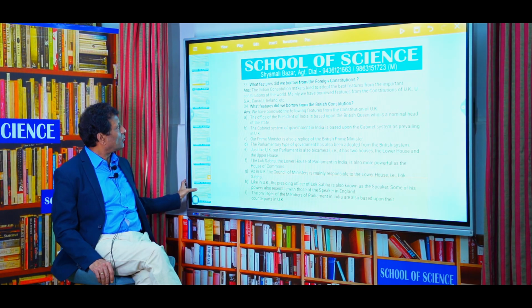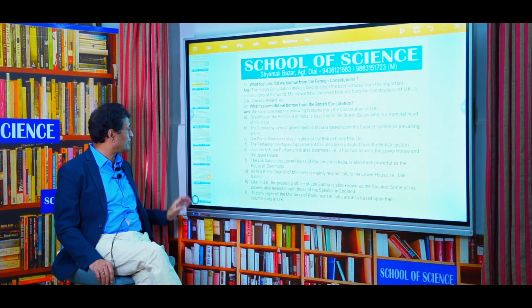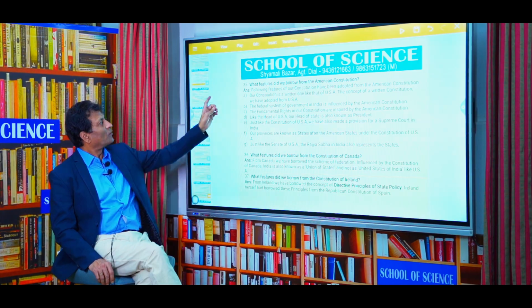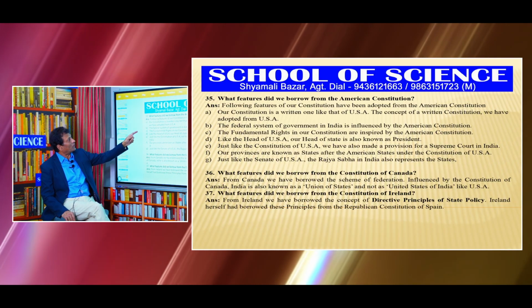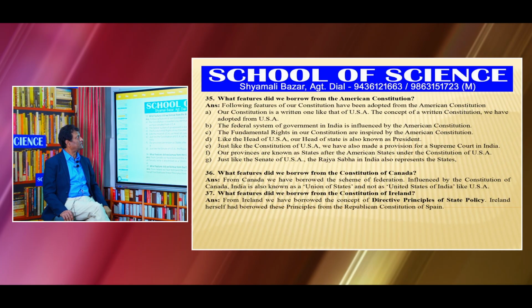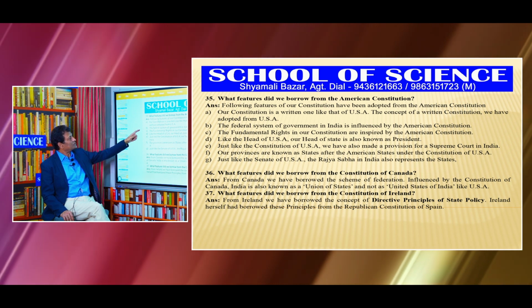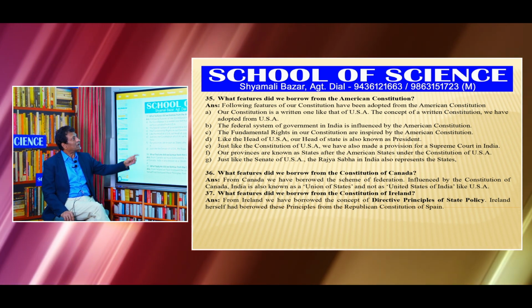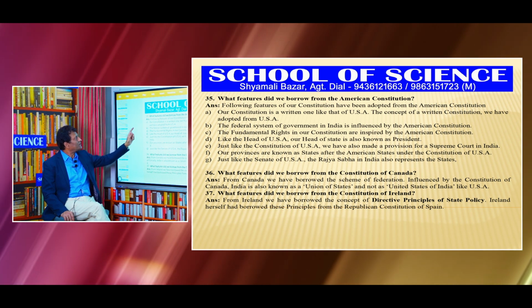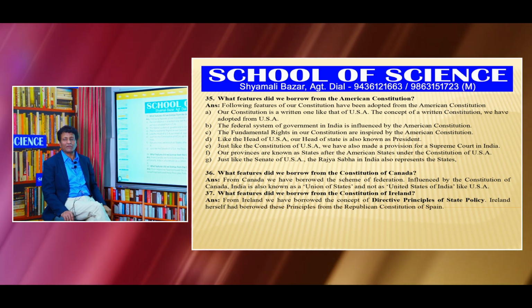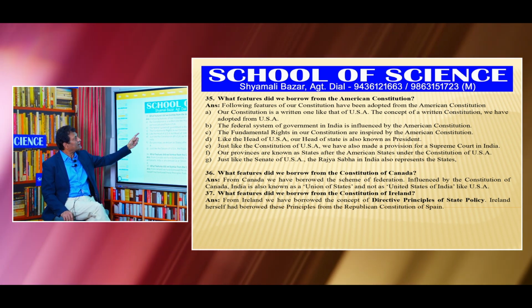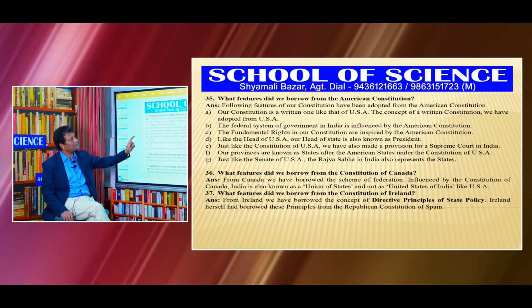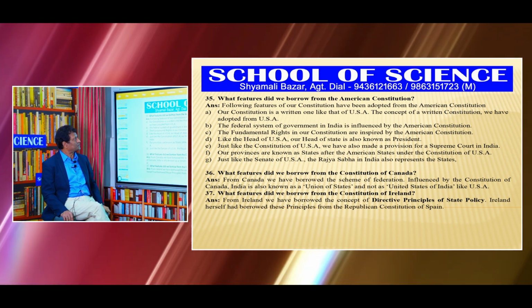Let's see what is there in question number 35. All of you concentrate. What features did we borrow from the American Constitution? Our Constitution is a written one like that of USA. The concept of a written constitution we have adopted from the United States of America. The federal system of government in India is influenced by the American Constitution.